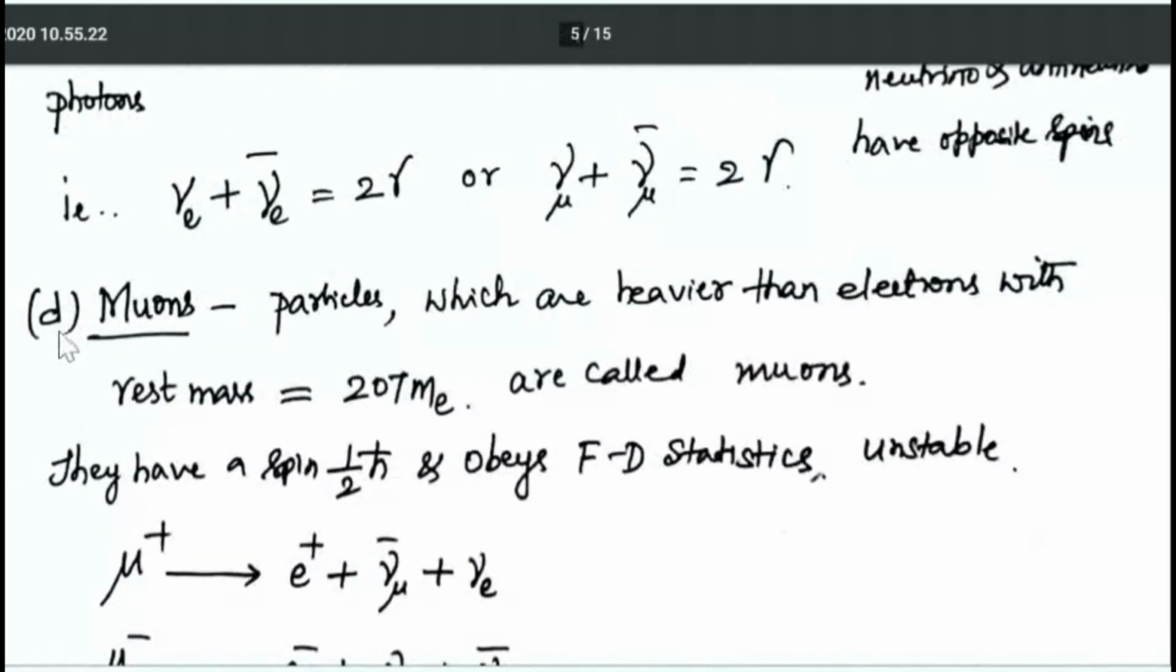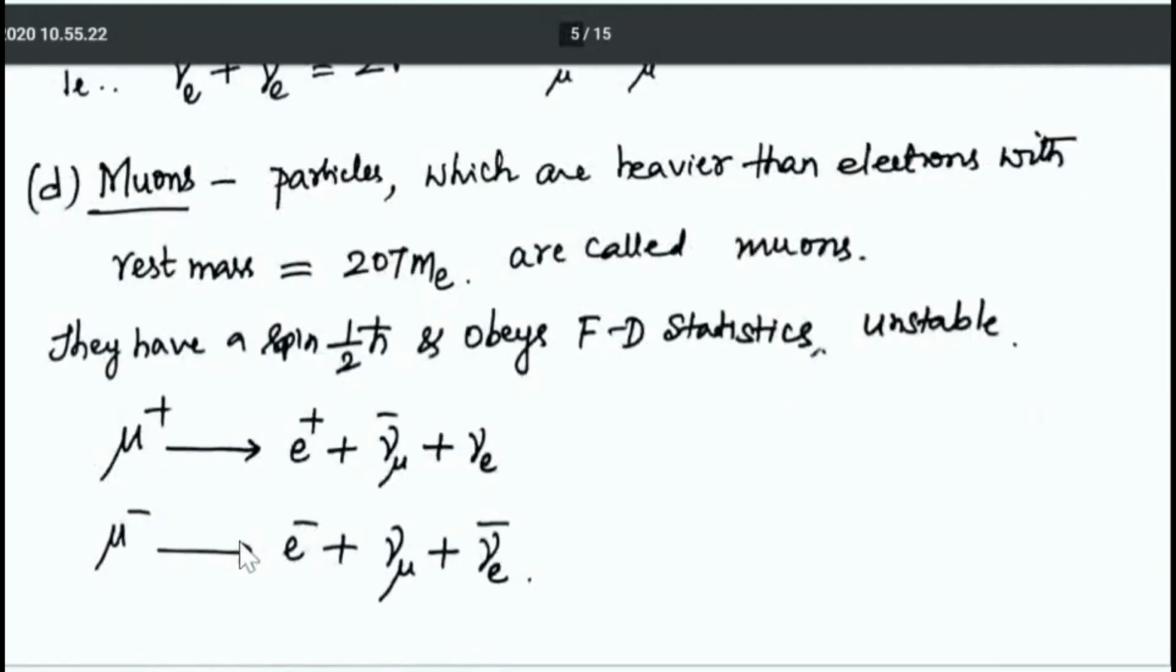And the fourth one, under leptons, is muons. Muons are particles which are heavier than electrons, with rest mass equal to 207 times the rest mass of an electron. They are called muons because they are heavier than electrons. They have spin half h bar and obey Fermi-Dirac statistics. They are highly unstable. Their half-life is very short.